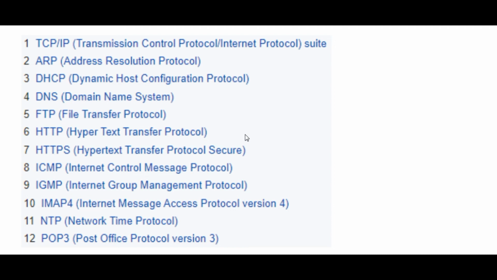And now POP3, Post Office Protocol version 3. This is also a protocol for email services, which allows the mail server to store the mail on a server and distribute the mail to the different email IDs as mentioned by the sender.